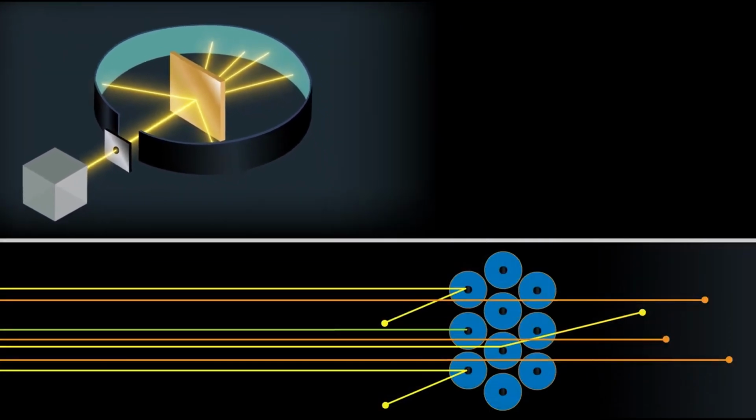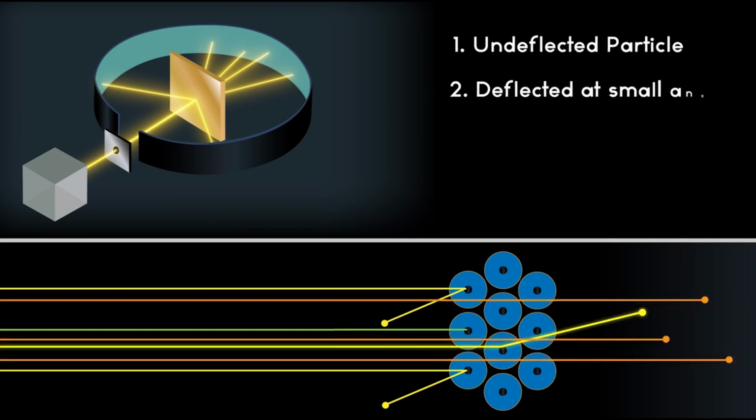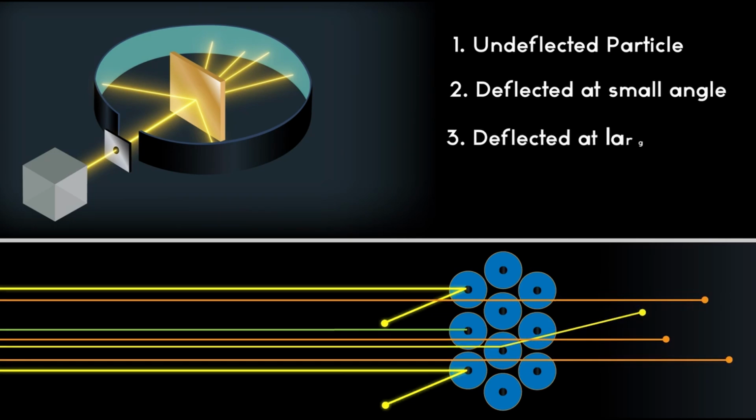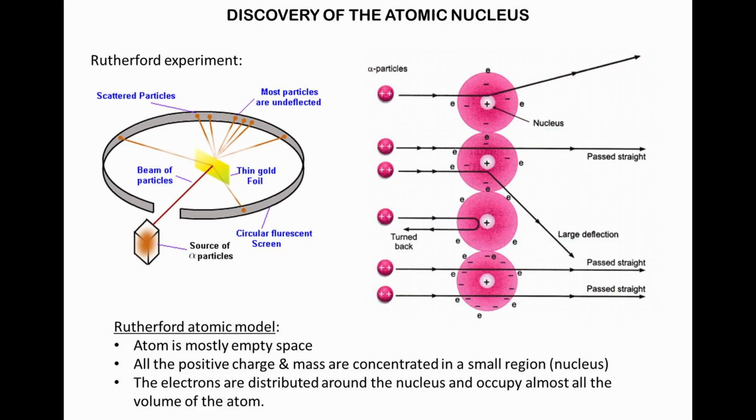In this experiment, Rutherford observed that: 1. Most of the alpha particles pass through the gold foil undeflected. 2. Some alpha particles were deflected at small angles. 3. Some alpha particles were deflected at large angles. 4. Very few of them bounced back at an angle of 180 degrees.